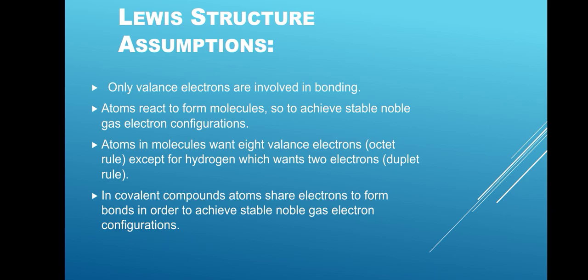Lewis structure assumptions. Only valence electrons are involved in bonding. Atoms react to form molecules, so as to achieve stable noble gas electronic configurations. Atoms in molecules want 8 valence electrons, octet rule, except for hydrogen, which wants 2 electrons, duplet rule. In covalent compounds, atoms share electrons to form bonds in order to achieve stable noble gas electronic configuration.